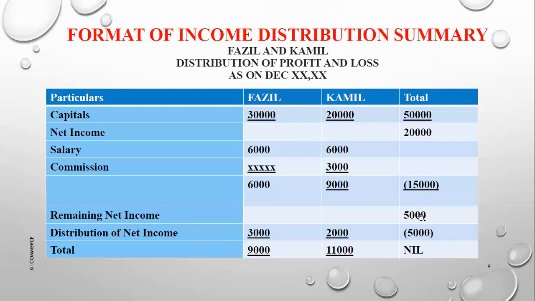Now this amount will become zero because 5,000 is distributed among the partners, so this 5,000 will be negative and now it becomes nil. Another point I want to discuss is that you have to do the verification. 9,000 plus 11,000 is equal to net income, so when I add these two values it should be equal to 20,000. Hope it is clear to you.